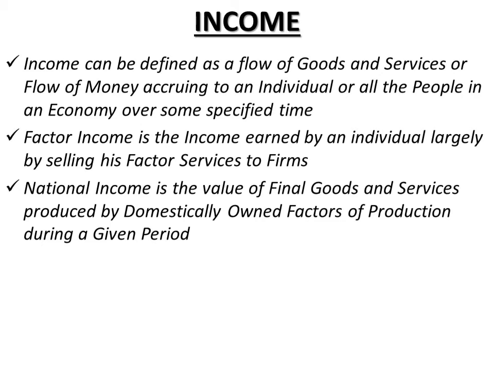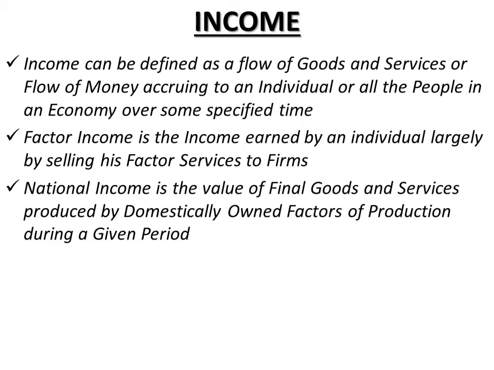That is, some of the industries we have may be domestic industries, some other industries may be owned by foreigners, right? Now, these enterprises give rise to factor income to domestically owned factors of production, as well as to the factor services owned by foreign residents. What is happening over here? The foreign enterprises which are working over here are giving rise to factor income. This factor income will be remitted to the countries to which they belong.